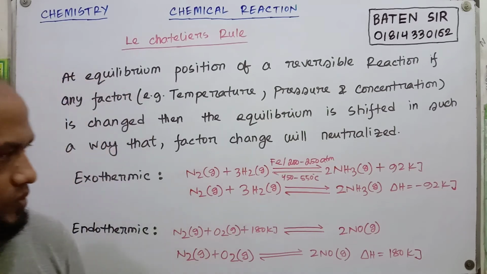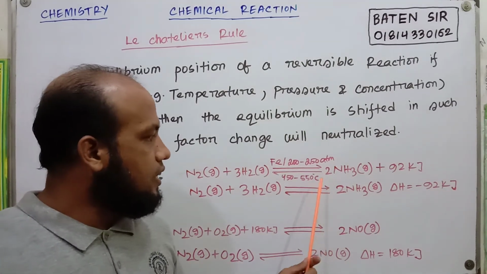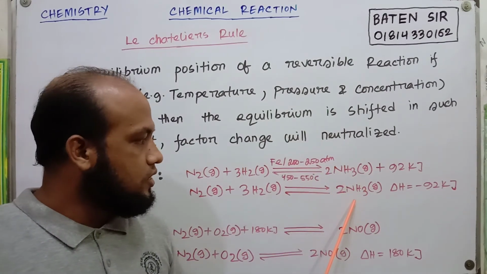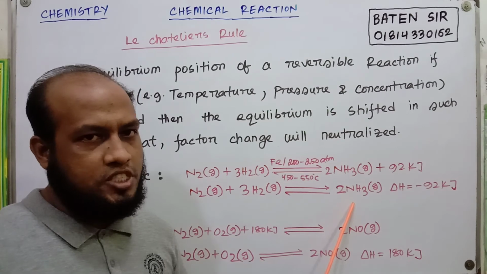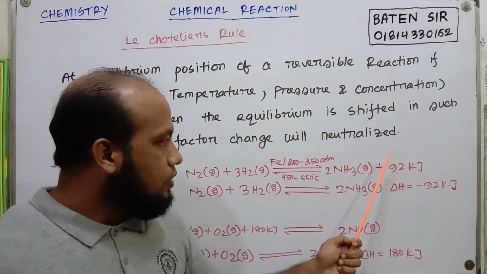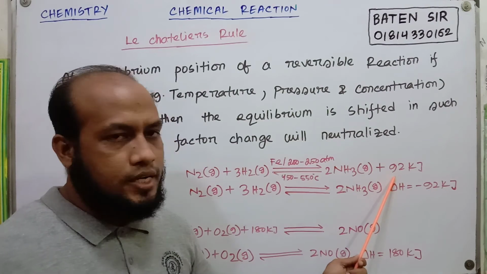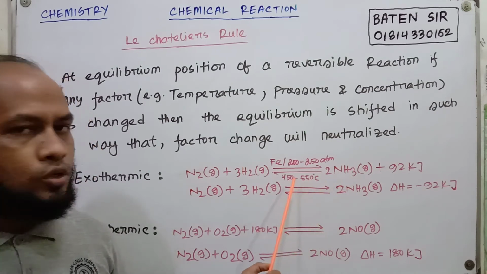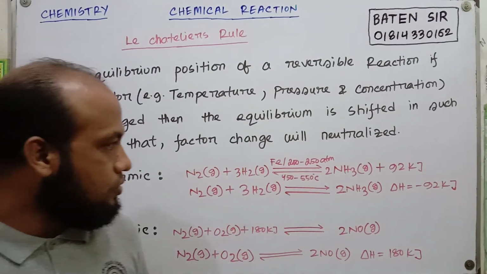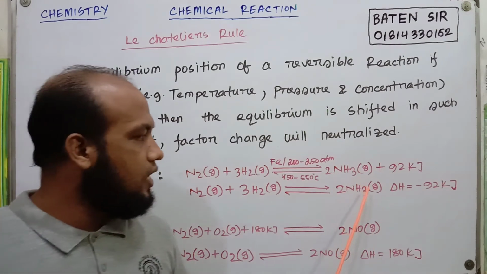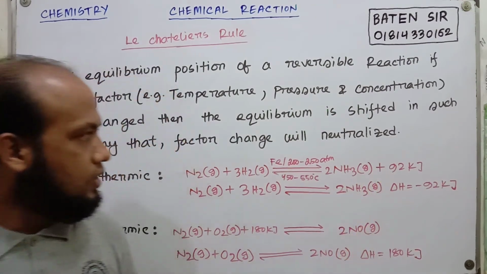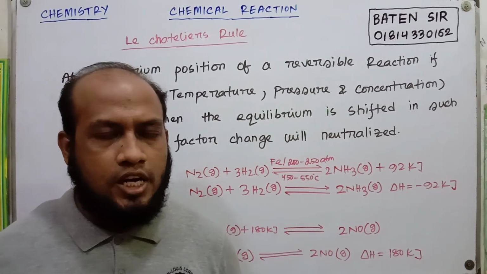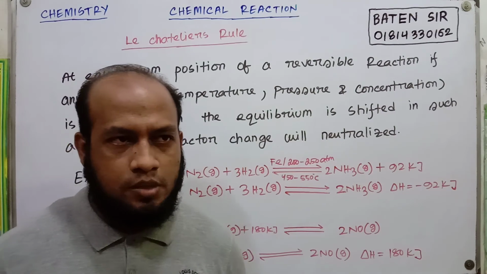So as the reaction occurs, we have to remove the product by taking a special measure so that the concentration of product never becomes high, so that the reaction never goes backward. So we have to remove the product, and this is the discussion of Le Chatelier's rules for a reversible reaction.